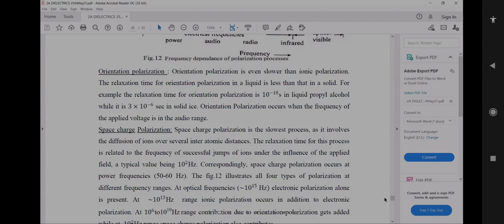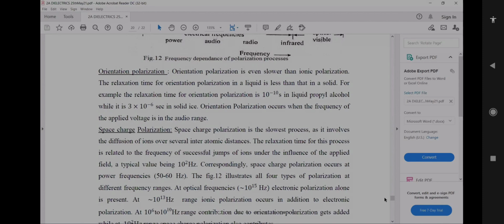And the next one is space charge polarization, that is the fourth kind of polarization. Space charge polarization is the slowest process, as it involves the diffusion of ions over several interatomic distances.